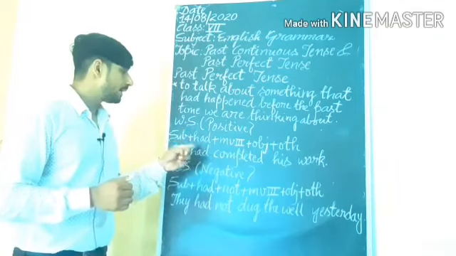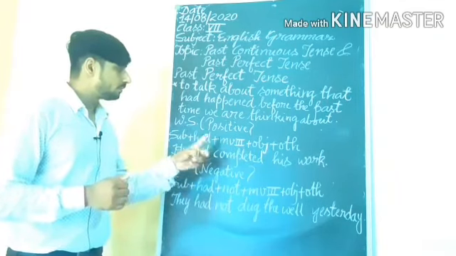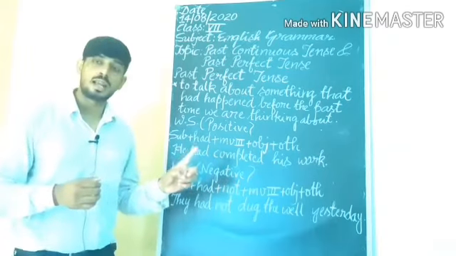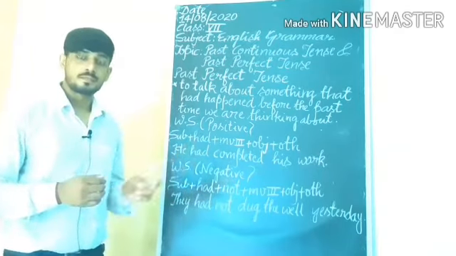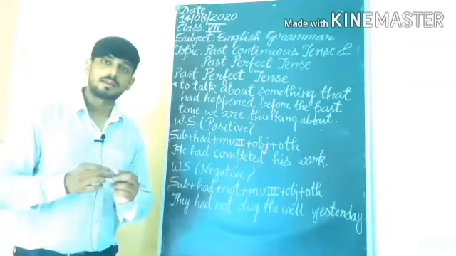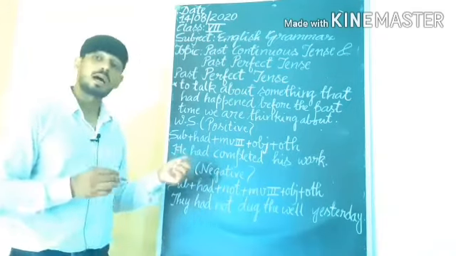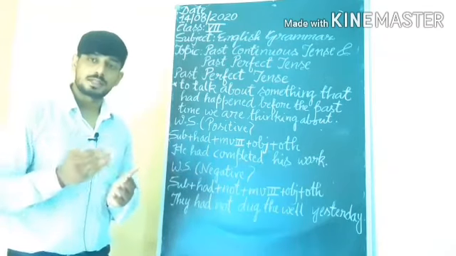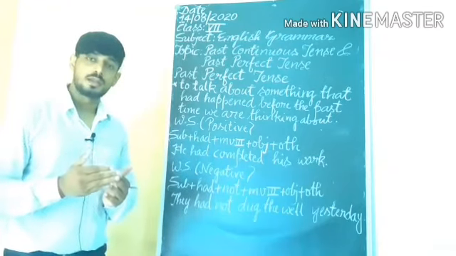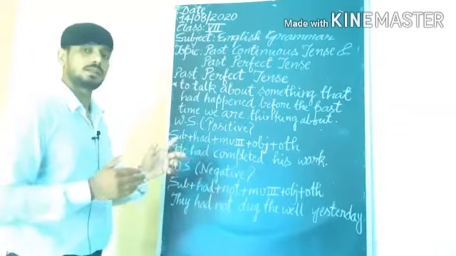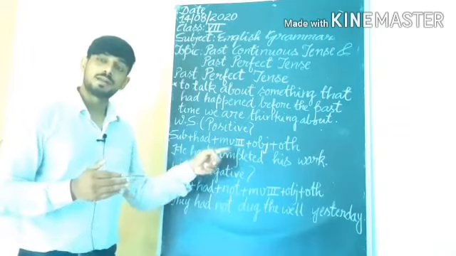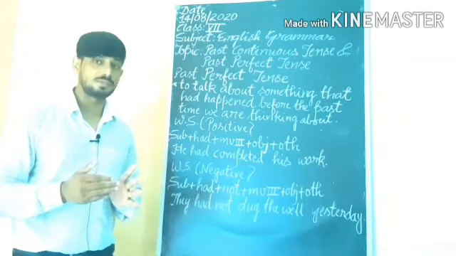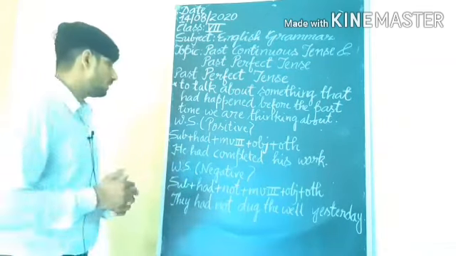Subject plus had plus main verb third form plus object and other. We use only one helping verb in the past perfect tense, and the helping verb is had, with all pronouns and with each subject, with each noun. We will use had and the past participle form of the verb, the third form, plus object plus other.